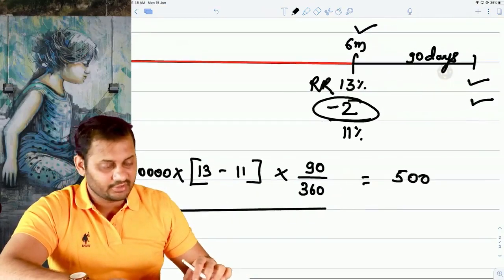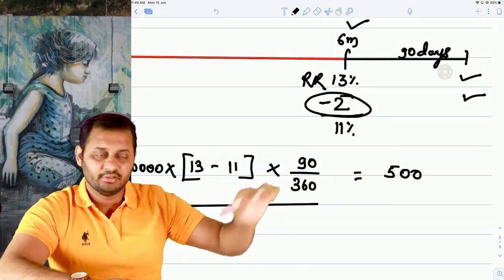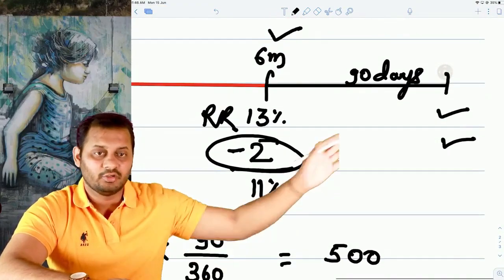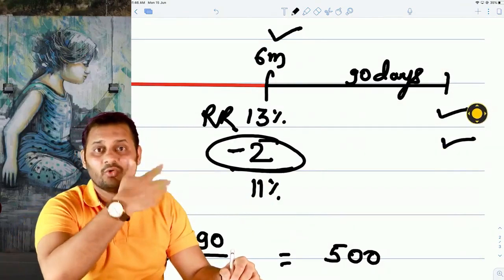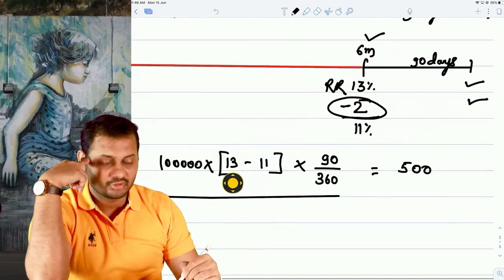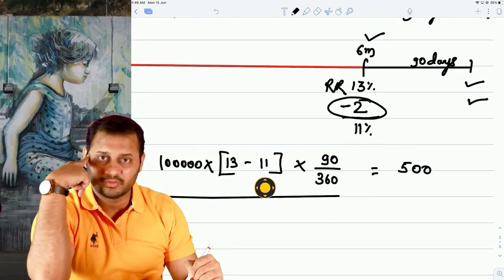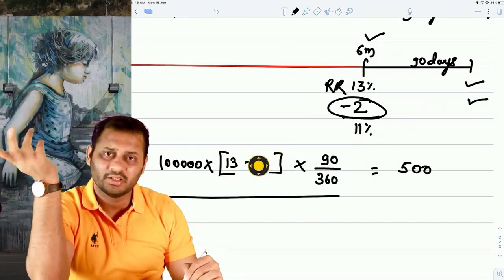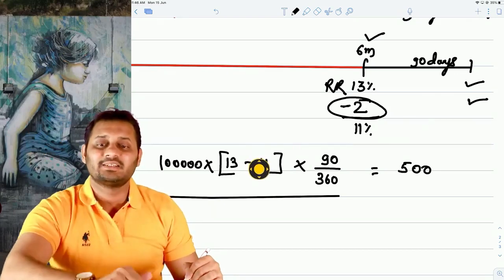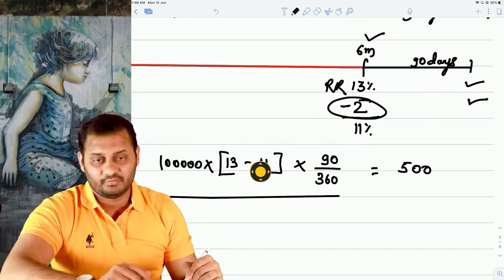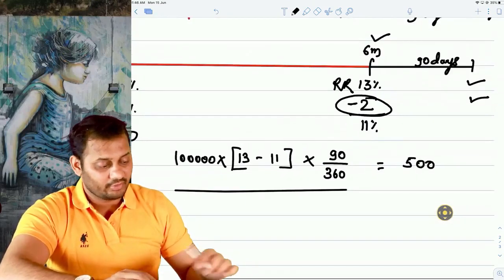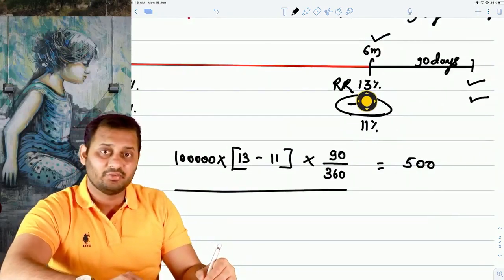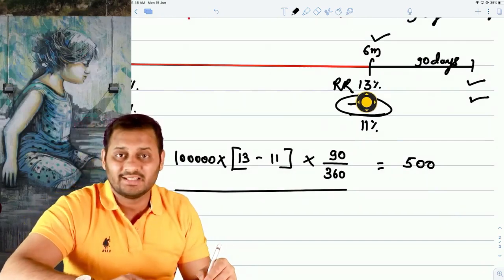Now tell me one thing. This 500 rupees is payable on this date or on that date? It's simple. It is on that date. How come? Sir, it's very simple. 13 was payable after 90 days. 11 was also payable after 90 days. The balance will also be payable after 90 days. So let's calculate the discounted figure, the discounted value of this 500. How to discount? It's very simple. Whatever the interest rate going on in the market on that date will be used as the discounting rate.